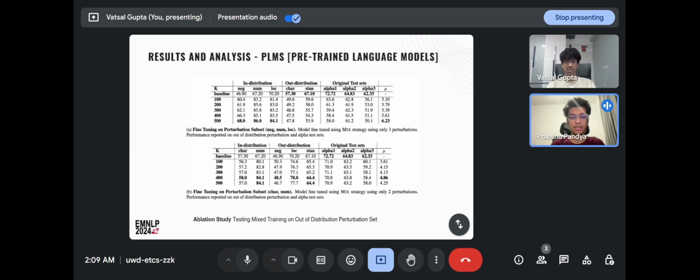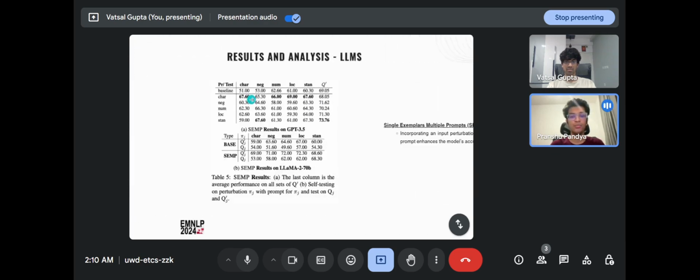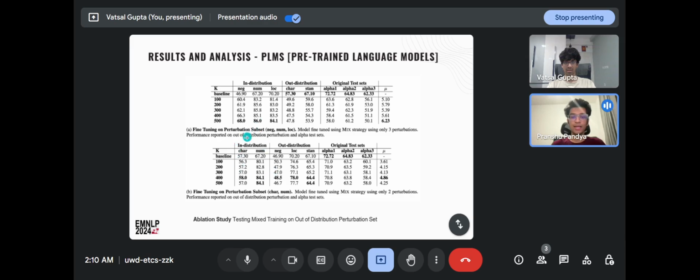As we have seen, mixed training is the dominant strategy out of all the strategies, and thus we conducted an ablation study to analyze how the mixed strategy performs on unseen perturbations when trained on a subset of the perturbations. So here in the two tables, we have performed the mixed training of the model for nag num log in the first, and for the second table we have performed it on character and numerical. We can see that when we fine-tune on character and numeric, the model performs well even on the out-of-distribution perturbations.